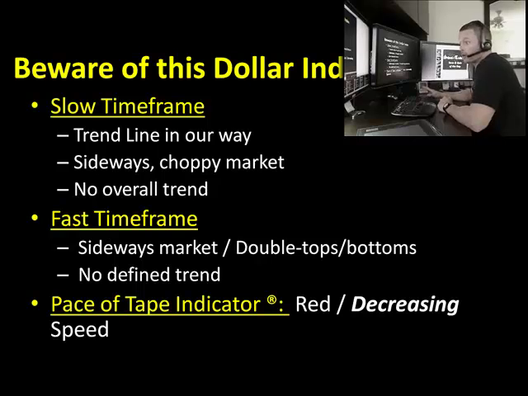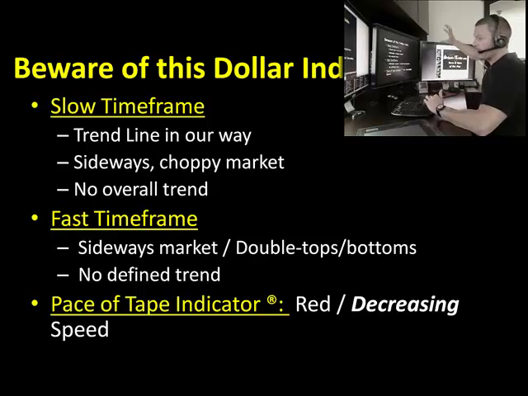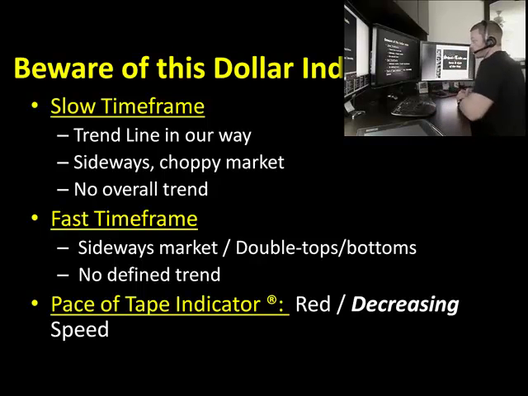Now, here's what to be aware of, right? Stay away from this. If I see the dollar index is sitting on a trend line, or if the dollar index is very choppy and sideways with no overall trend, that means we're probably not going to get much of a trend on crude and gold, so you want to be careful about that. Okay, so on the fast time frame, looking for that well-defined trend. Stay away from sideways markets on a fast time frame on the dollar, because that's going to translate into the same thing on crude and gold.